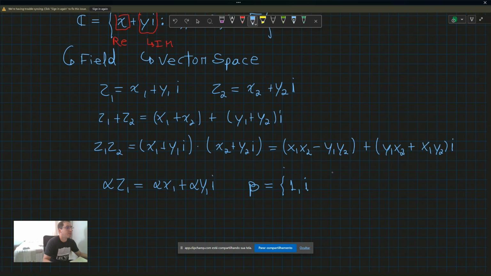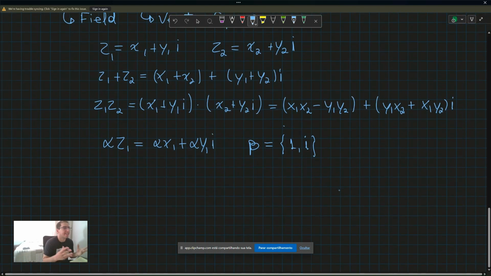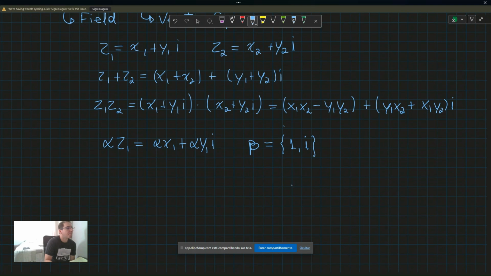A basis is a basic element that can span a vector space. And by span, it can create, right? It can create a vector space. And we can get any complex number z, for example, as a linear combination of 1 plus y times i. Okay, so this is a basis.